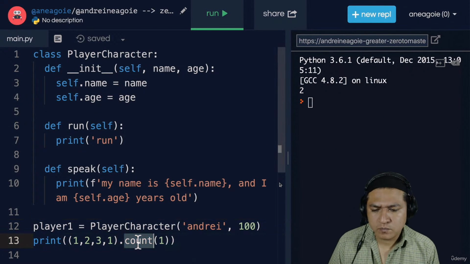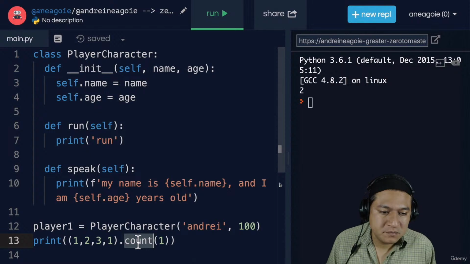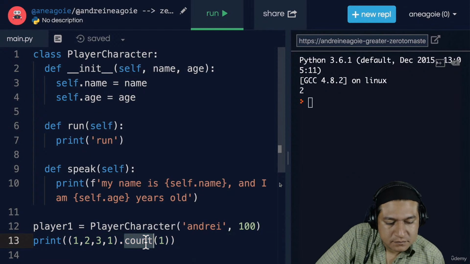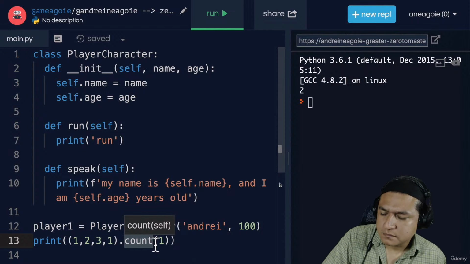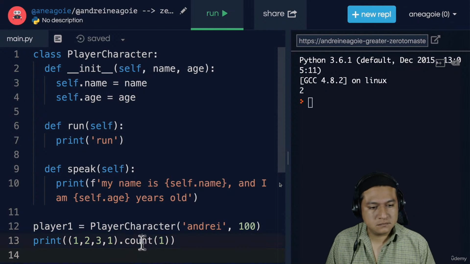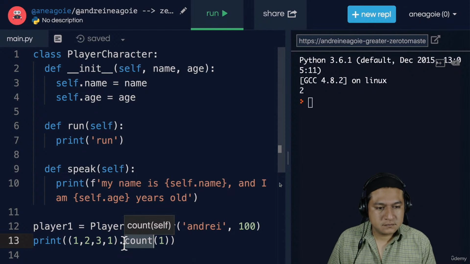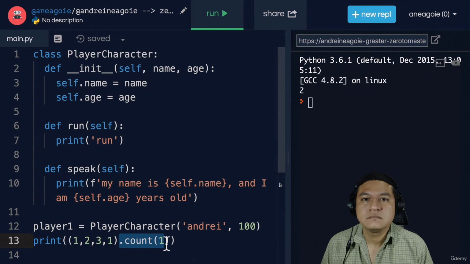Now, do I need to know how the count method was implemented? No. I can go look into it. I can look at the Python documentation, maybe the Python code, and understand how it's actually counting this, but I don't really need to, right? If we try to understand every single little piece, our head's going to explode. Sometimes all we need is a method or an attribute and just get access to it without having to worry about how it's being implemented, which is really, really nice.